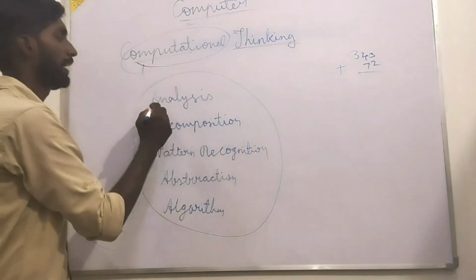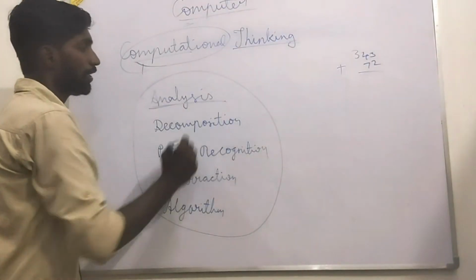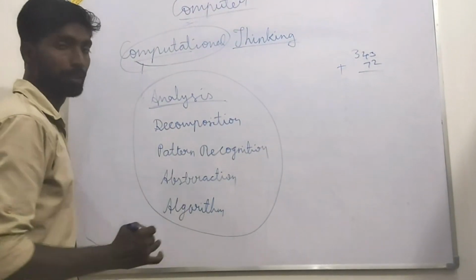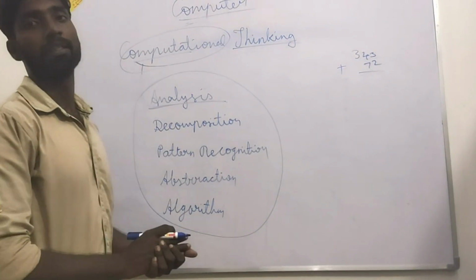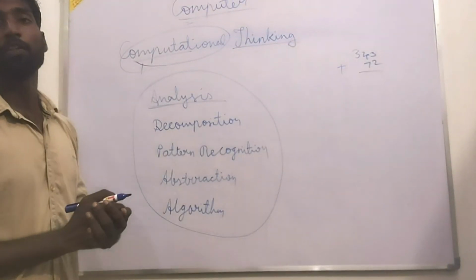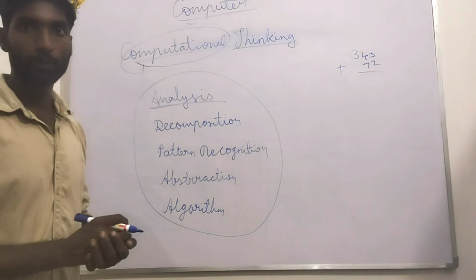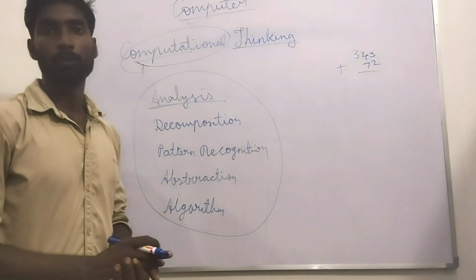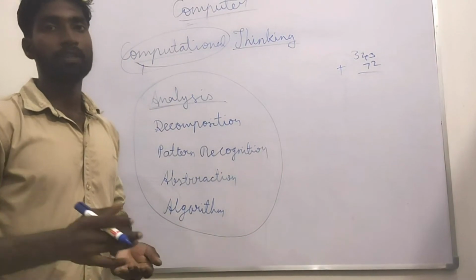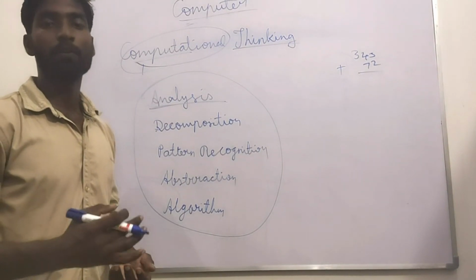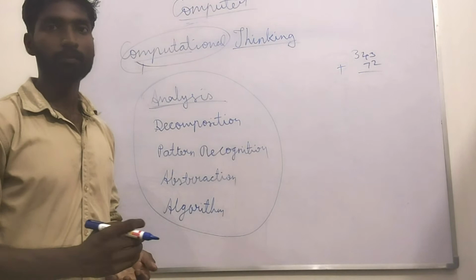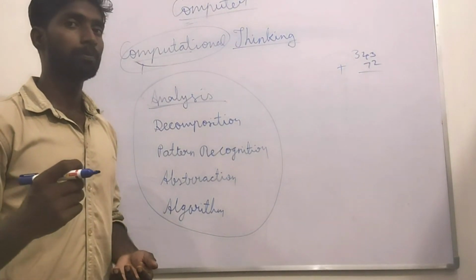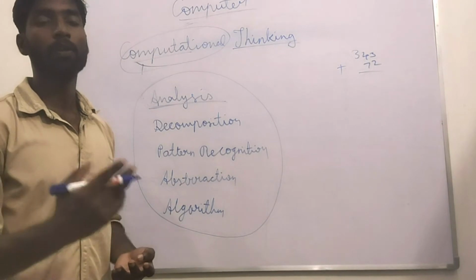First of all, analysis. In this chapter, these components of computational thinking are not only for learning; you should implement them in your real life. If you want to buy any book, if you are interested in aeronautics, if you want to learn any new thing, how are you going to achieve it?